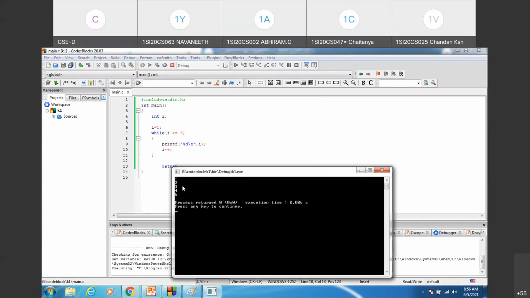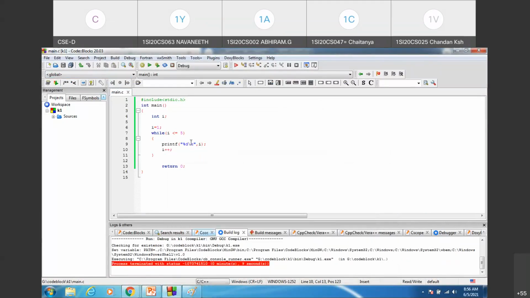If you don't want to print in a new line, if you want to print all the data in the same line, remove the slash and you can give a space if you want. Okay. So here I want to make changes in this program to construct a decrement loop. See, I'll initialize I to the maximum value 5 and I'll test I greater than or equal to 1. Then I'll use the decrement operator minus minus. This is the decrement loop we have constructed.